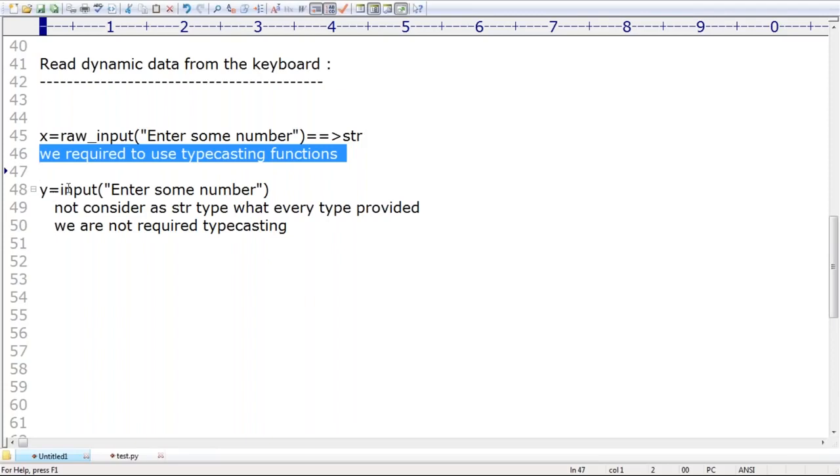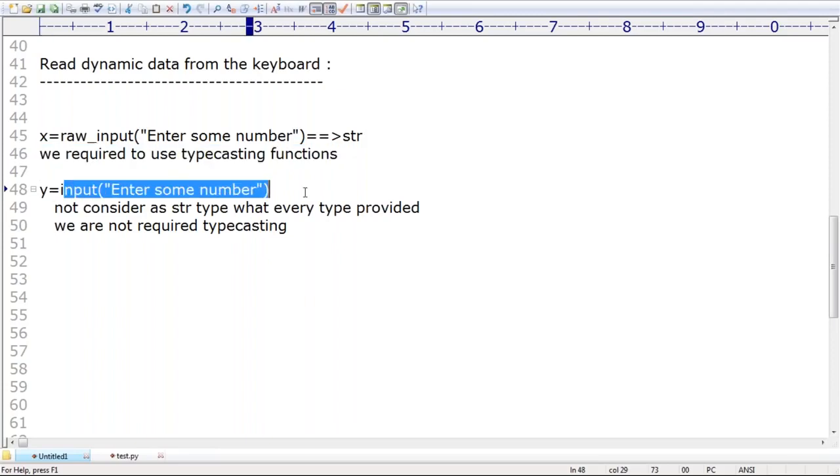But in the case of input, it is not string type. Whatever type you provide, if you provide int type, it is treated as int; if you provide str type, it is treated as str. We are not required to perform typecasting. Clear? Are you able to understand?